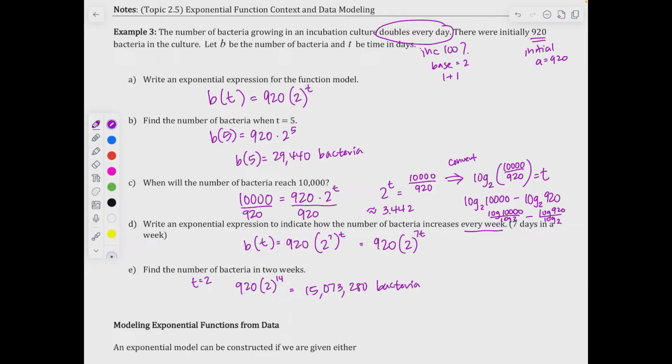Also, I just want to point this out. If you have a graphing calculator and this was a calculator function when you had to solve letter C, what you could do is set the left side of the equation equal to 10,000, and the right side of the equation equal to y.